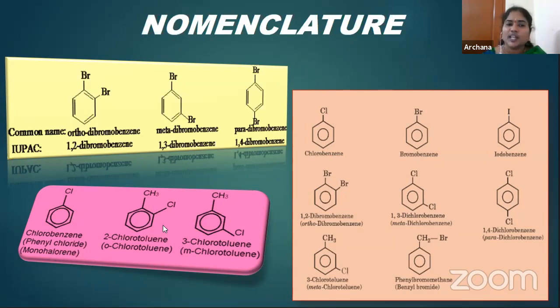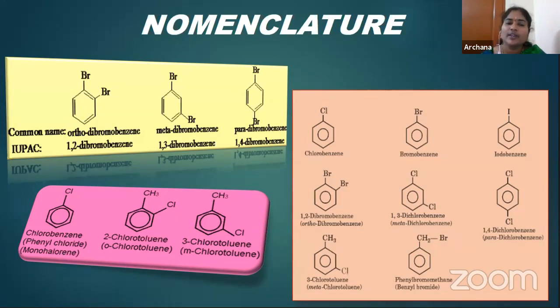And next, come to this example where the one is there. See here, the first position and second position halogen is there. Therefore, we are giving the name as 2-chlorotoluene. Children, you already know that on the benzene ring, if a methyl group is there, then that we are calling as toluene. The common name here is toluene. Therefore, we are giving the name as 2-chlorotoluene, or common name, at which position this chlorine is there, at ortho position it is there. Therefore, we are calling that one as orthochlorotoluene.